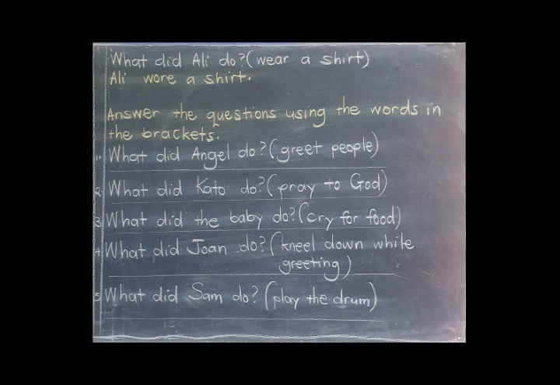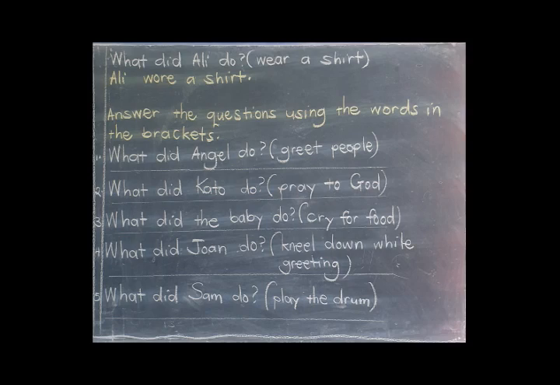So we have an activity about that structure, and let's read it together. Answer the questions using the words in the brackets. We have question 1, what did the angel do? Question 2, what did the cattle do?